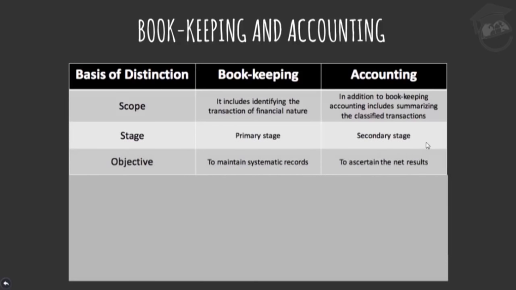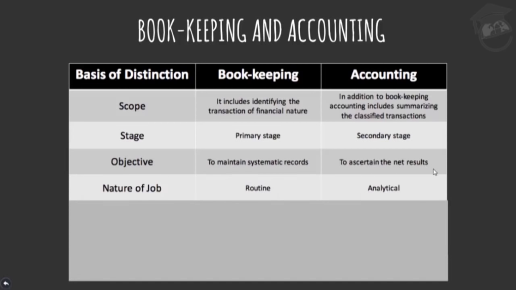Next one is on the basis of objective. The objective of bookkeeping is to maintain systematic records, whereas in accounting, it is to analyze and ascertain the net results. Next one is nature of job. A bookkeeper has to record each and every transaction which is done on a daily basis, so it is a routine job. Whereas in accounting, it's basically more related to analyzing the results, the profit and loss and the financial position of the concern, so it's analytical in nature.